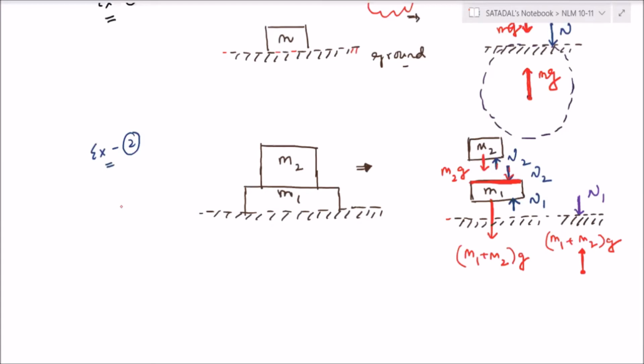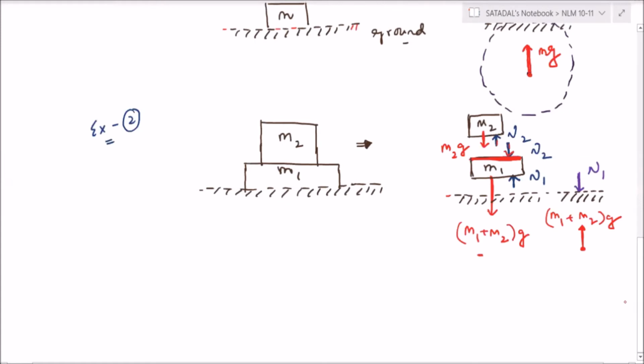Yes, Altaf? Sir, why does (M1 plus M2) G act upward, sir, in the second case? So this total reaction force on the earth surface will be this much only. With how much force will M1 attract? This entire system is giving a force of (M1 plus M2) into G to the earth. So what is the net force on the reaction? (M1 plus M2) into G. Sir, it cannot act downward, sir. Again, I am telling you, try to understand this thing.